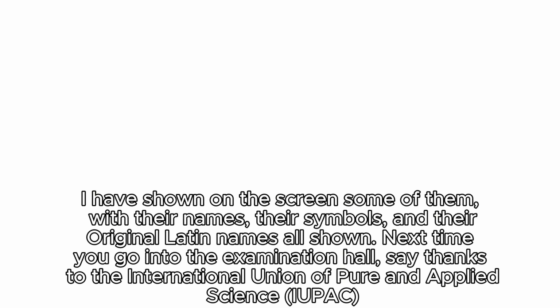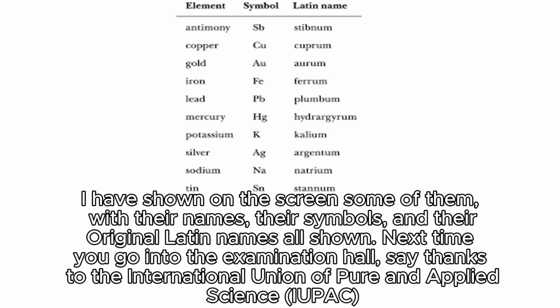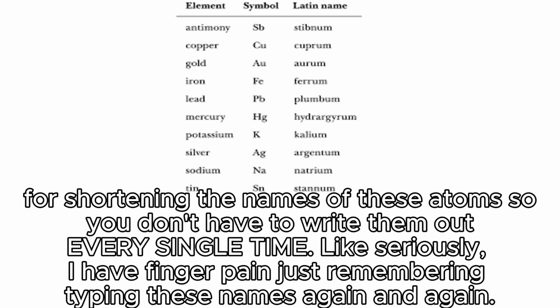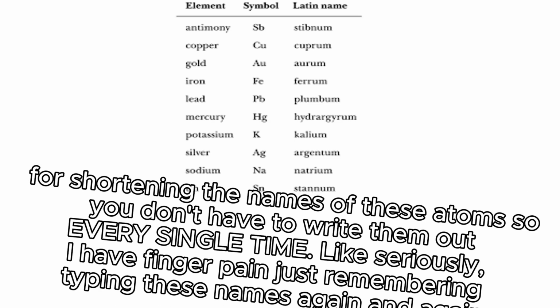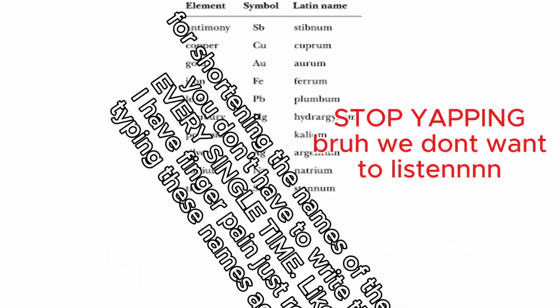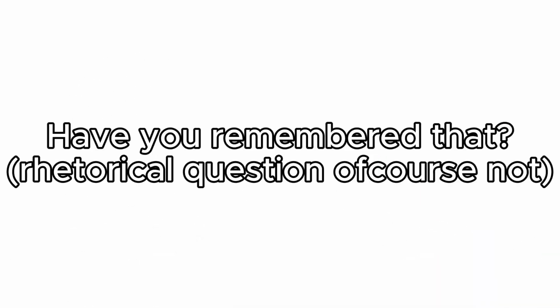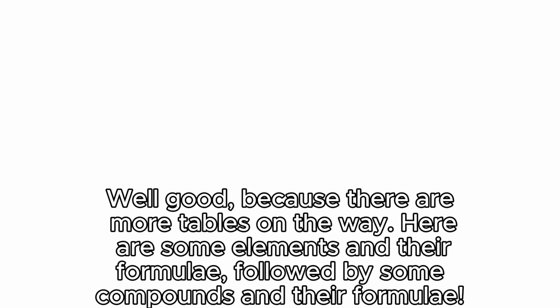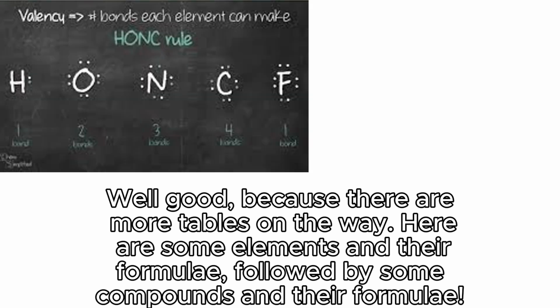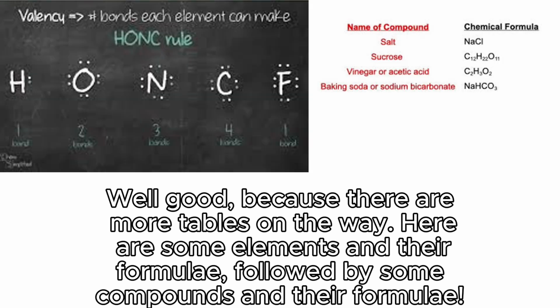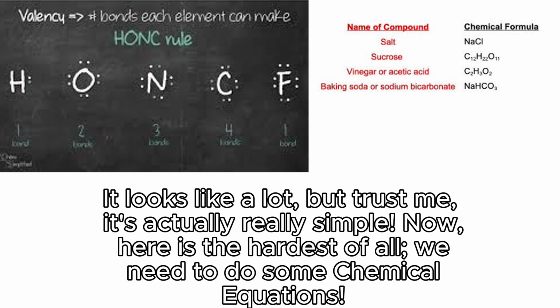I have shown on the screen some of them, with their names, symbols, and their original Latin names all shown. Next time you go into the examination hall, say thanks to the International Union of Pure and Applied Science for shortening the names of these atoms so you don't have to write them out every single time. Like seriously, I have finger pain just remembering typing these names again and again. Have you remembered that? Well, good, because there are more tables on the way. Here are some elements and their formulae, followed by some compounds and their formulae. It looks like a lot, but trust me, it's actually really simple.